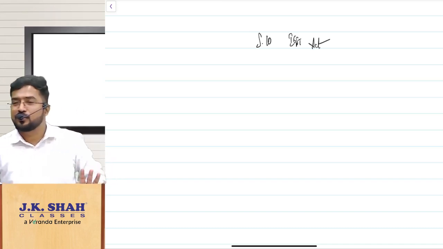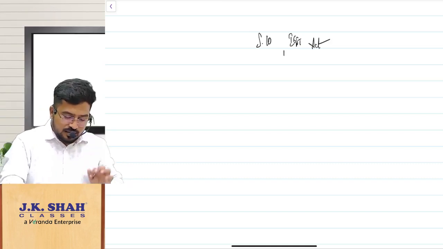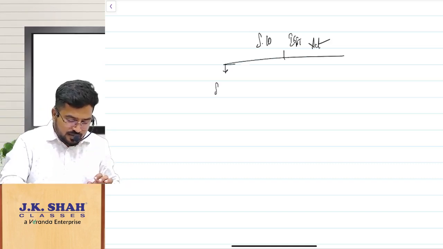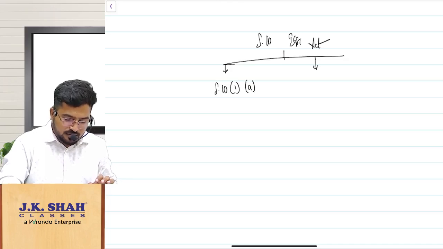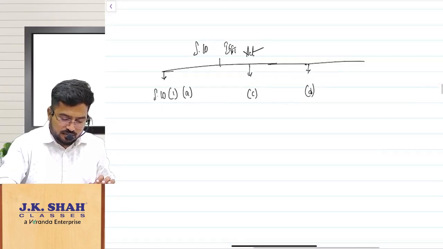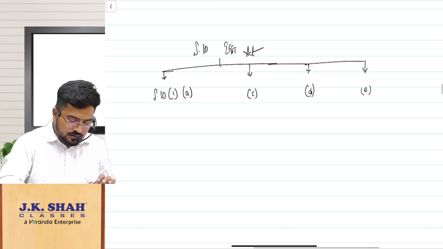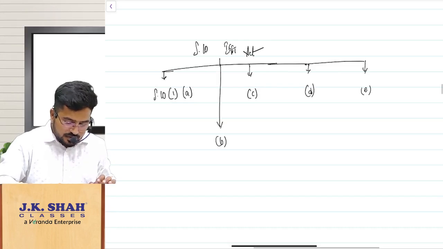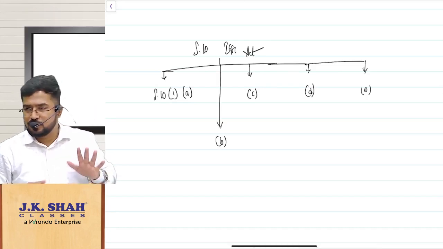Now listen, I will give you a background here. Sir, section 10 subsection 1, clause A, clause C, clause D, clause E, clause B, you have studied.